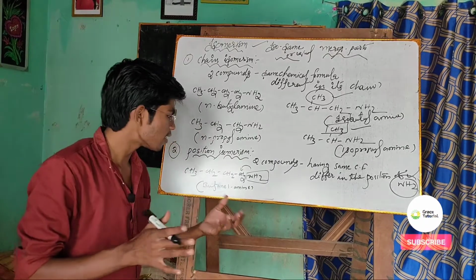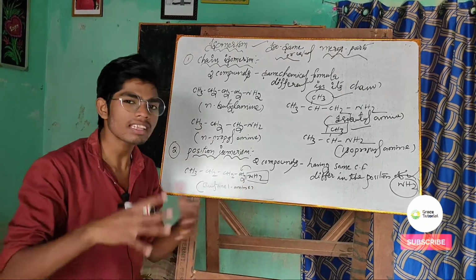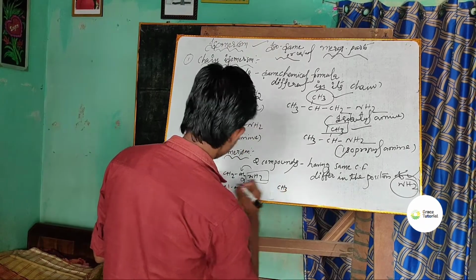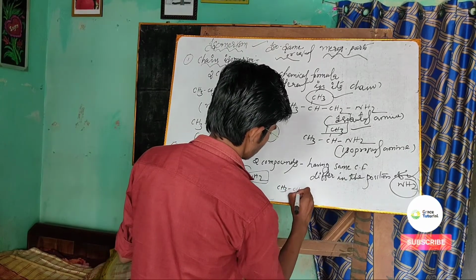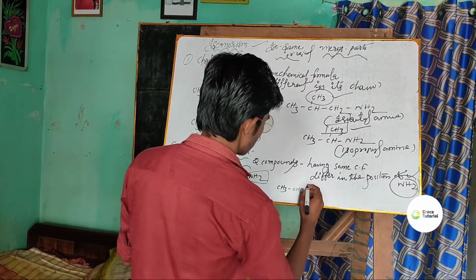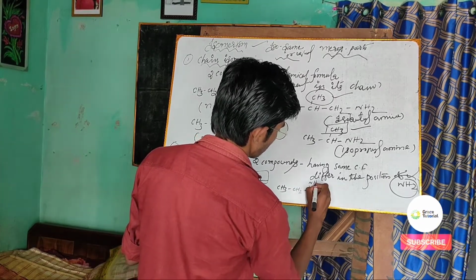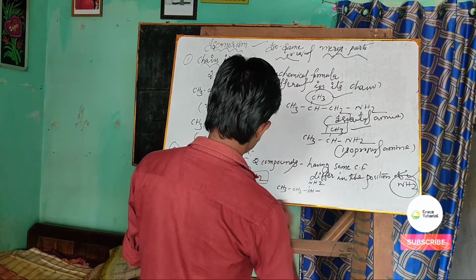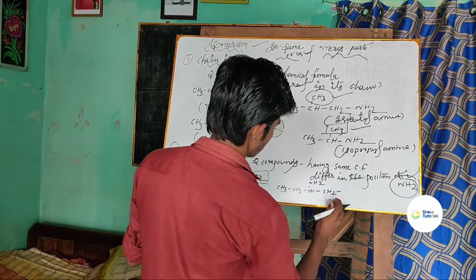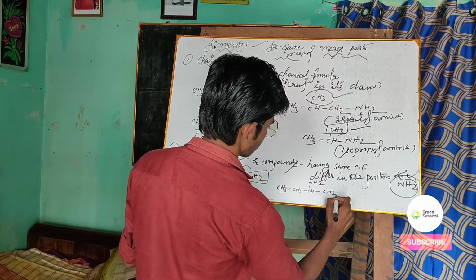But let me put the position of this amine in a different place. Suppose I have CH3, CH2, CH, NH2, CH2, CH3.